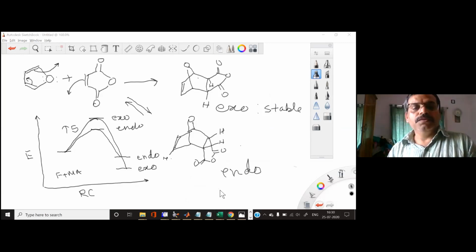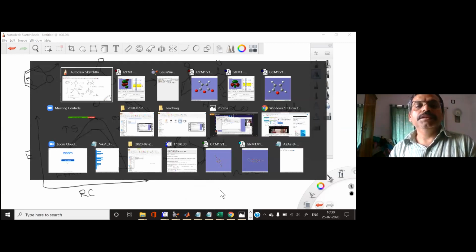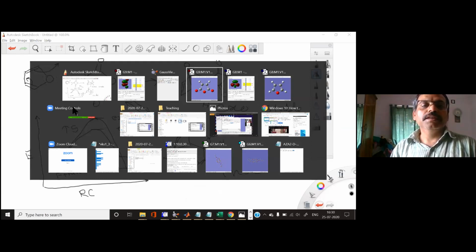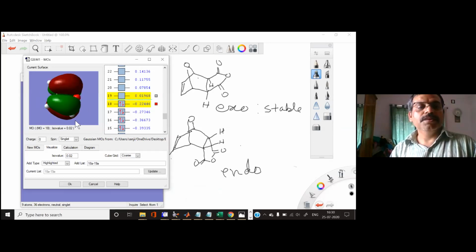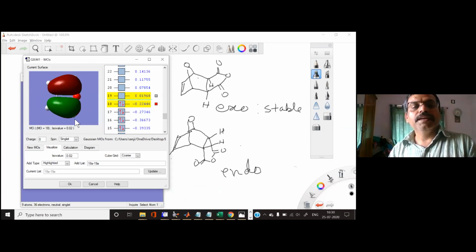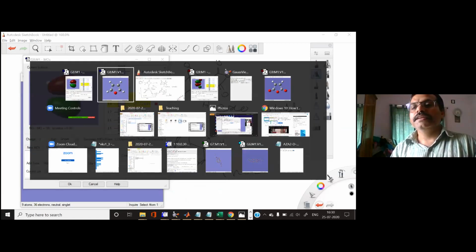Okay, so here we can see these two molecular orbitals. You have the furan molecular orbital, and here we need to consider the HOMO of your furan molecule. So we draw it in this way. This is the HOMO of the furan molecule, and then you have here the LUMO of your maleic anhydride.